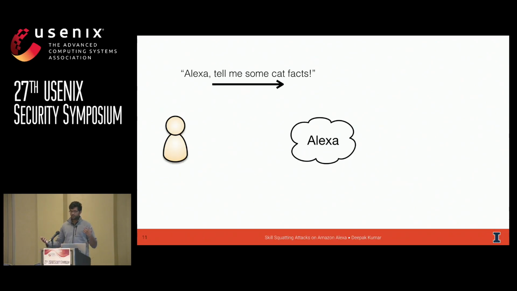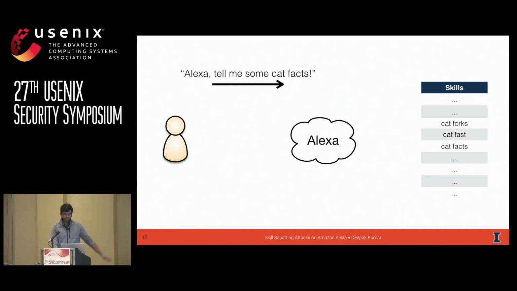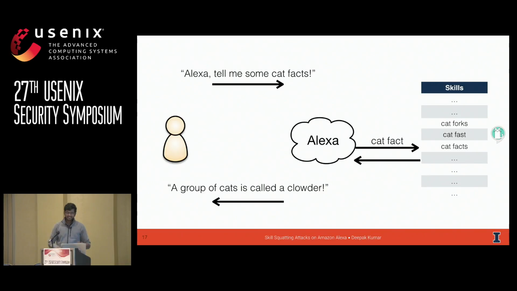Let me give you an example. Let's say I'm in the mood for some cat facts. So I say, Alexa, tell me some cat facts. Alexa says, oh, that sounds like a skill. Let me figure out what skill to send this particular request to. Let's say in the universe of all skills, there are three that kind of sound like cat facts. There's Cat Forks, which is not right. There's Cat Fast, which is also not right. And then there's Cat Facts, the skill that I wanted and the skill that Alexa chooses. So she routes my request over to that skill, solicits a response, and then says something to me like, did you know a group of cats is called a clowder? It's a very interesting fact about cats.